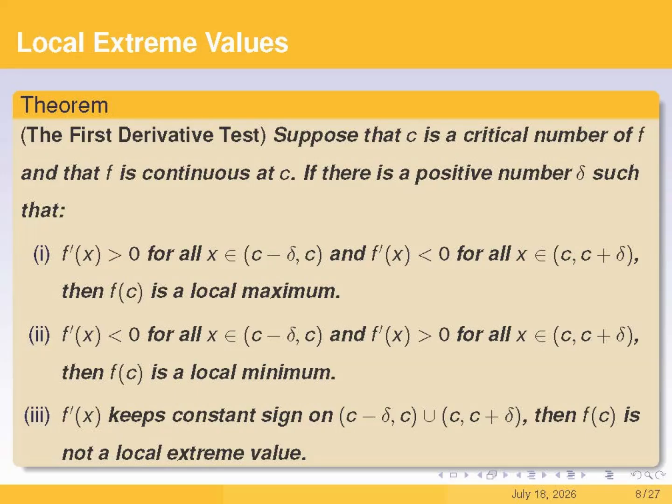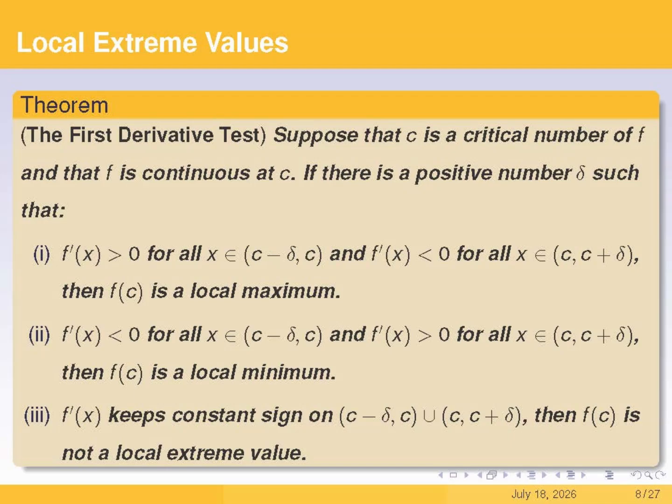This theorem shows us that if c is a critical number and the function f is continuous there, we can use the first derivative to tell whether we have a local minimum or a local maximum at c. The first scenario is for finding a local maximum. For f to have a local max at c, the function needs to be increasing just to the left of c and decreasing just to the right of c. This means that the first derivative is positive on the left side of c and negative on the right side of c.